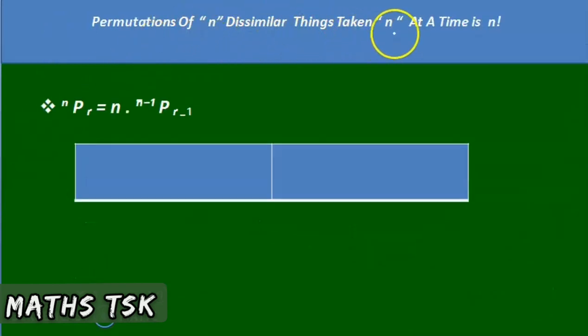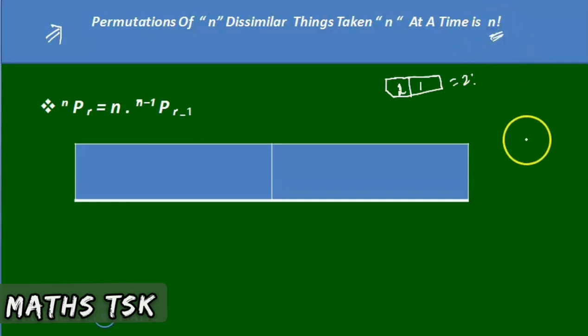Next, permutation of n dissimilar things taken n at a time is n factorial. Note down, permutation of n dissimilar things taken n at a time. Two places are there, two things must be arranged in how many different ways? The first place can be done in two ways, second place in one way, so 2 factorial. Three places, three things, 3 factorial. Four places, four things, 4 factorial. If we take all the things, then the number of arrangements is nothing but n factorial. nPr is the number of ways of permuting r things out of the given n things. Permutation is nothing but arrangement. P is the notation for arrangement, right?